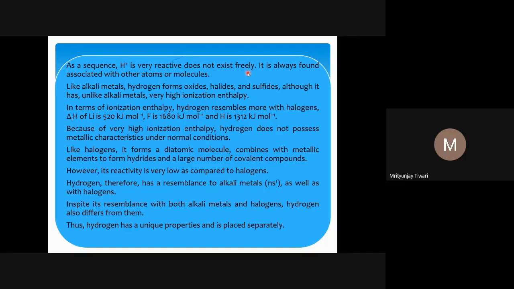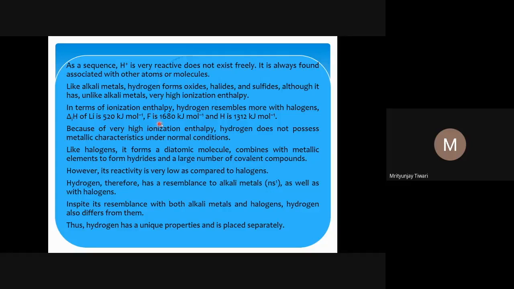As a consequence, H plus is very reactive and does not exist freely, because a proton is a single positive particle of very small size. Whenever we study hydrogen, in the production of protons or H plus ions in an aqueous medium, we always talk about the hydronium ion, because this H plus will go to another water molecule and combine with its lone pair. The water molecule will donate its lone pair to the proton, and there will be the H3O plus cation, which is called the hydronium ion.